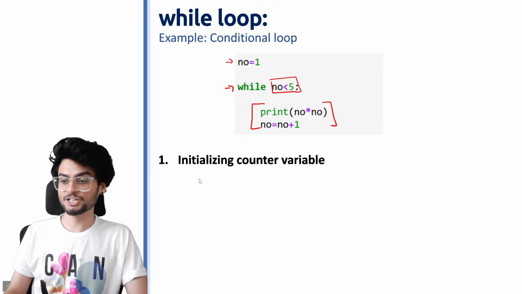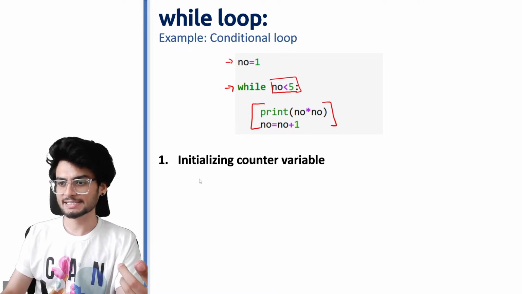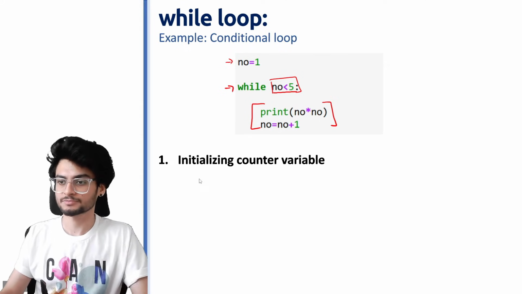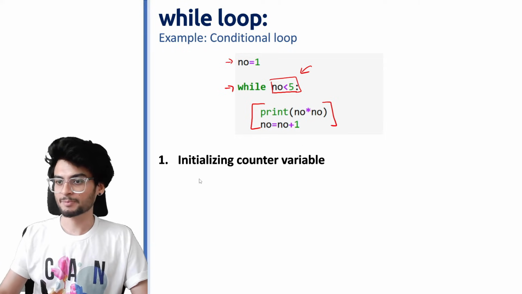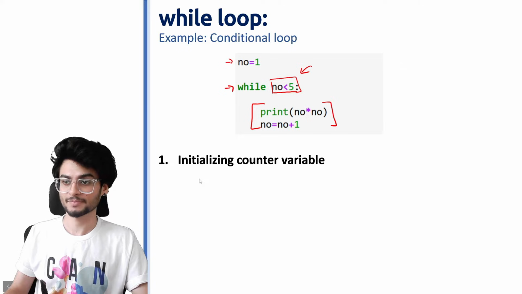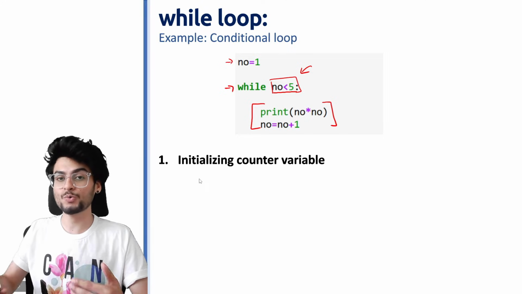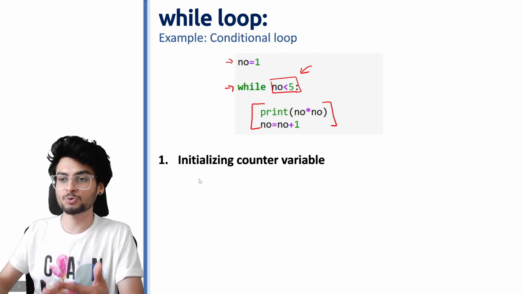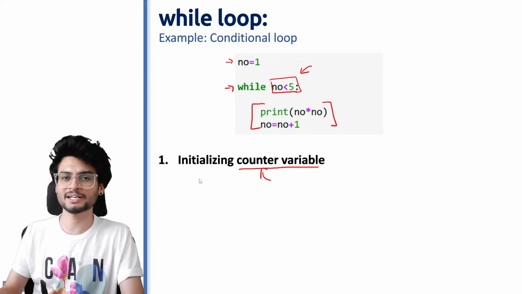So first thing is initializing the counter variable. So why is a counter variable needed? हम लोग इसके अंदर जितने भी repetitions कर रहे हैं, it only depends on one condition. ये जो NO है it has to be less than 5, right? अगर मैंने NO को 1 लिया, it will always stay 1. It won't change, right? Which means कि this statement will always be true. So in order कि आपका जो loop है कभी ना कभी end हो, आप उसको खत्म कर सको, आपको एक counter variable को initialize करने की जरूरत पड़ती है. Counter का मतलब है you are actually using it to count something.